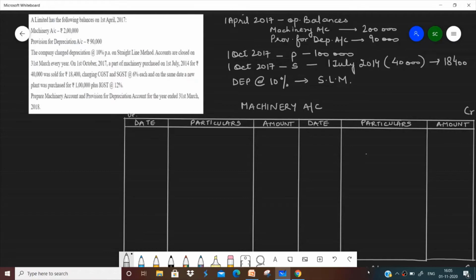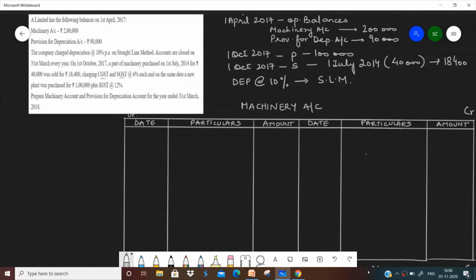As I've already told you, if CGST and SGST are given in a question of depreciation where you only have to prepare the accounts, you are only going to ignore CGST, SGST or IGST at the time of purchase or at the time of sale, because this CGST, SGST or IGST does not affect the asset account. It is not posted to the asset account. That is why I'm saying that we'll just ignore it.